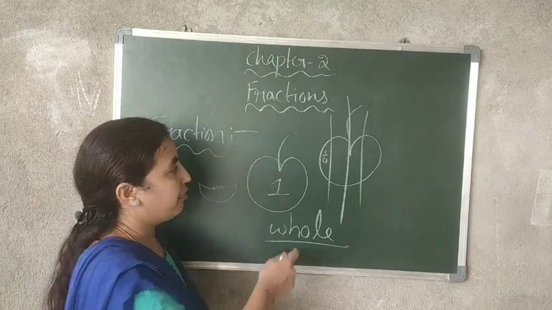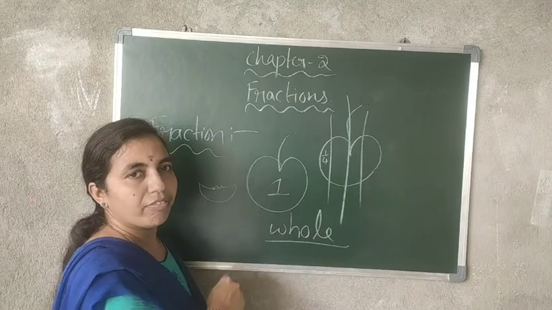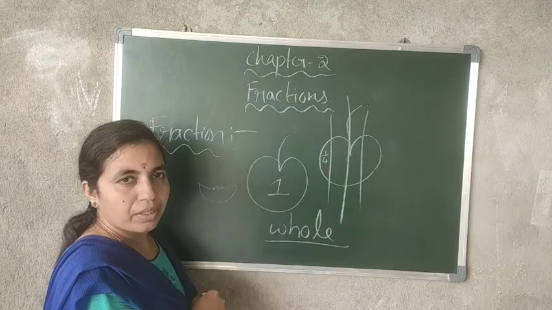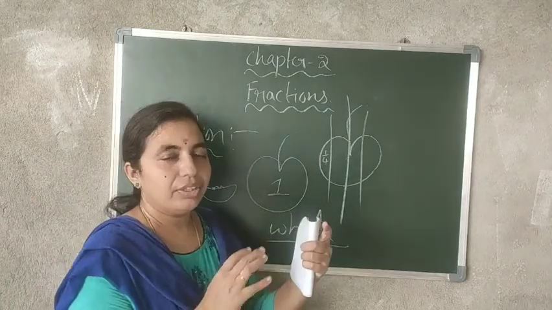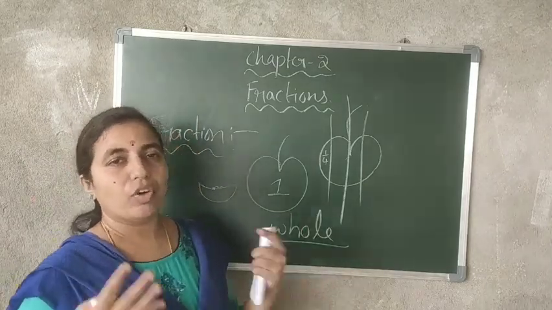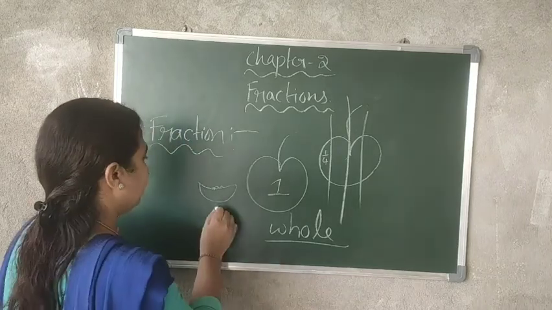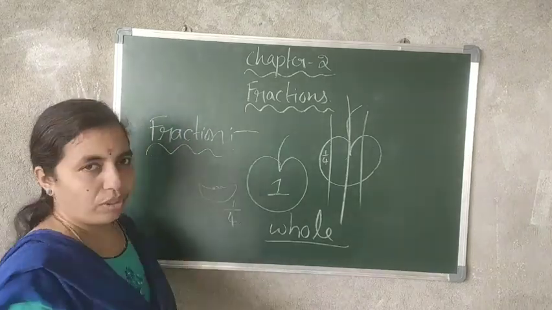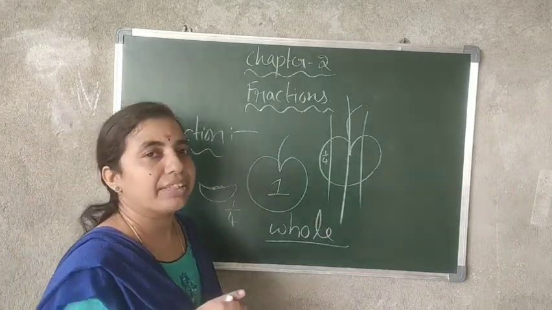From the 4, you have taken 1. So, this is 1 by 4, this is 1 by 4, this is 1 by 4 and this is also 1 by 4. If your friends have taken all those 4 pieces, you can say that each got 1 by 4 piece. Now, this 1 by 4 is called a fraction.